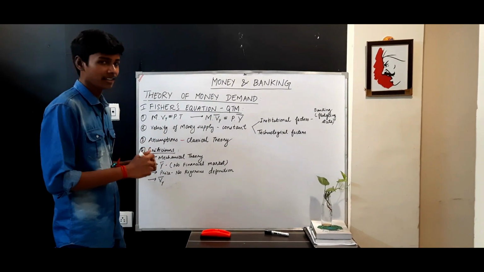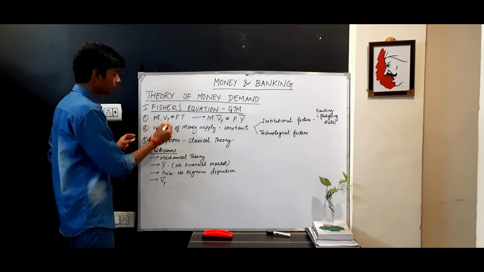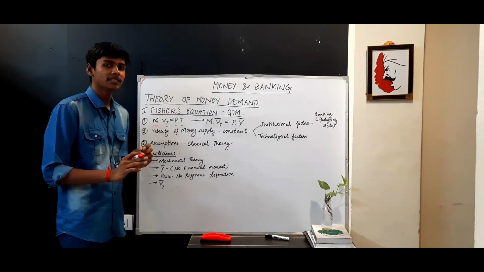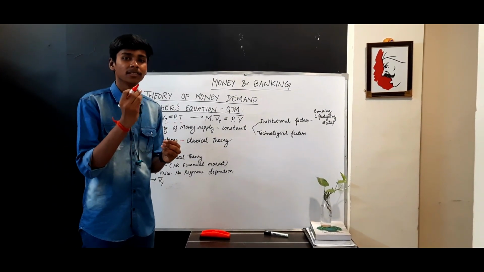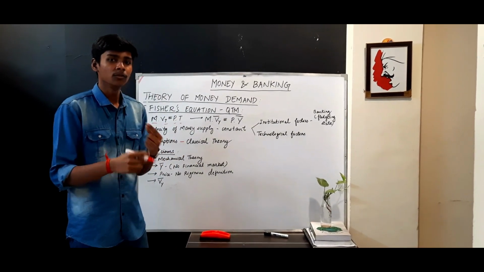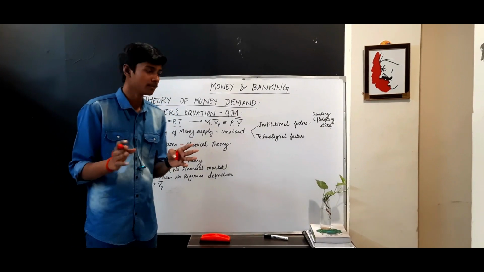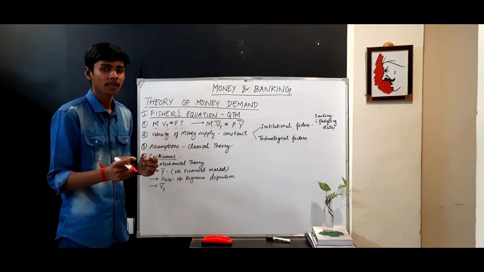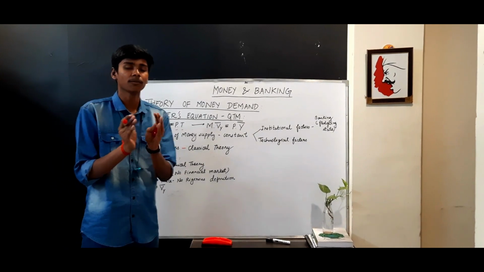He has given the identity: money supply into velocity of transaction is equal to price level into number of transactions, MV = PT. Velocity of transaction is the number of times the money exchanges hands. A doubt which arises in many students' minds is that velocity of transaction and number of transactions might seem the same. It will be the same if you use smaller denominations.